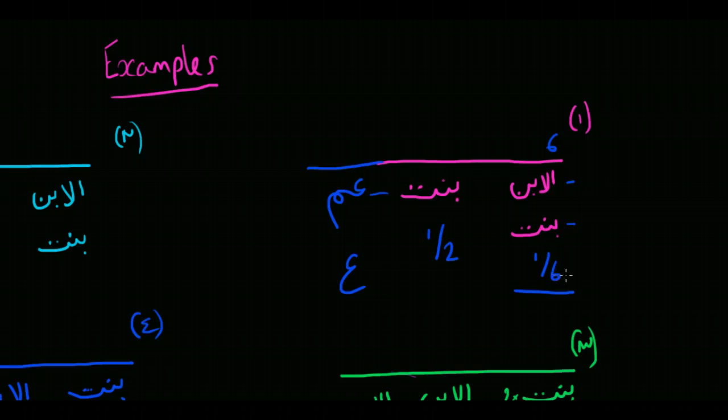So a sixth of 6 is 1, and a half of 6 is 3, and that leaves a remainder of 2 to go to the uncle. So the uncle will get 2/6, the daughter will get 3/6, and the granddaughter would get 1/6.